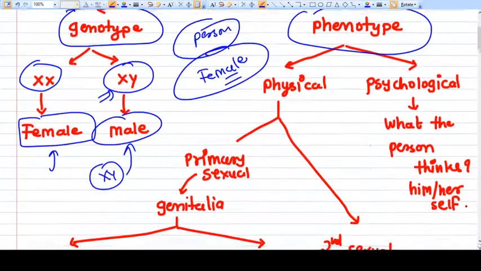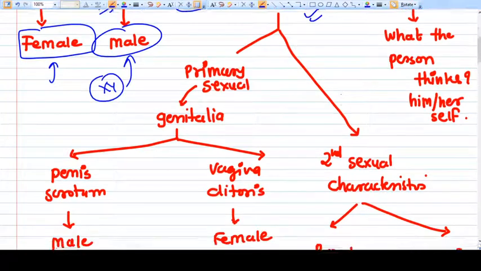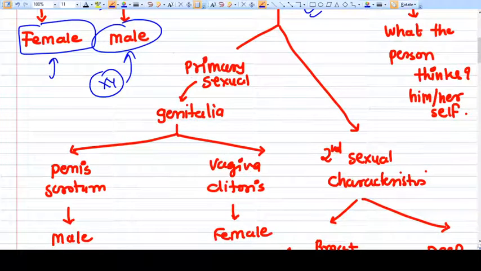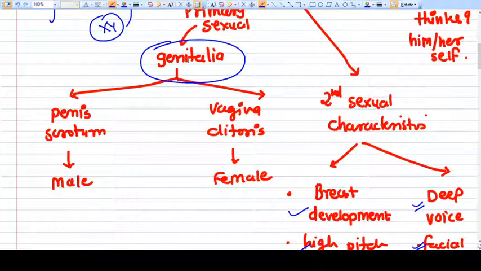Now let's talk about some different things. Physical phenotype, as we are considering here, basically depends on two characteristics: primary sexual characteristics and secondary sexual characteristics. Primary sexual characteristics include the genitalia. The genitalia develop in intrauterine life.